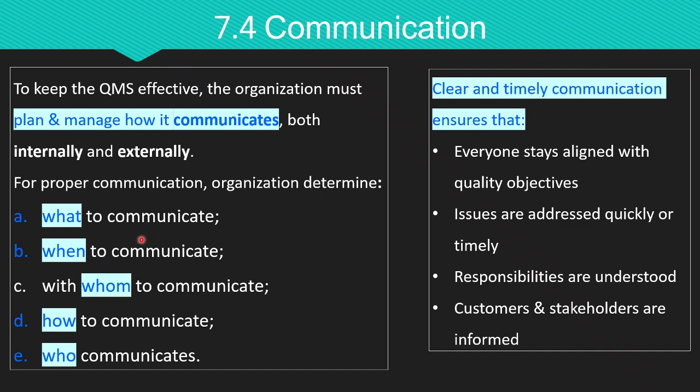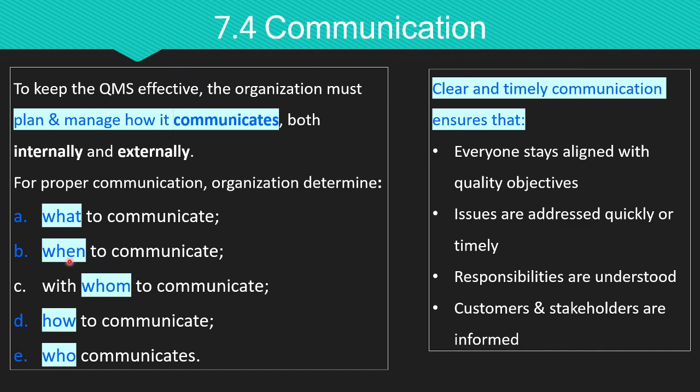The first is what will be communicated. That is, the type or the content of information to be communicated. For example, the quality policy, objectives, procedures, performance reports, customer requirements, audit results. The second is when to communicate, that is time of communication or frequency of communication. In terms of frequency, it may be daily, weekly, monthly, or yearly. And based on the timing, it may be after changes, before changes, or during incidents as required.